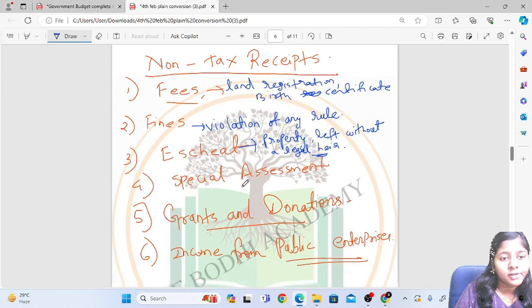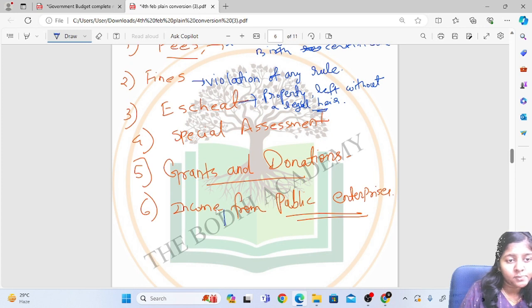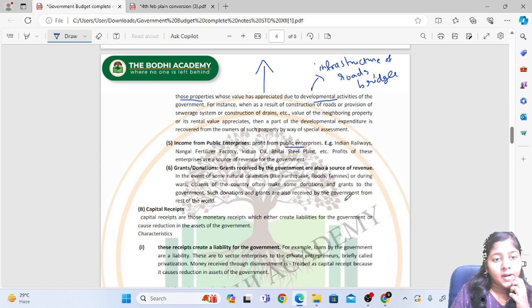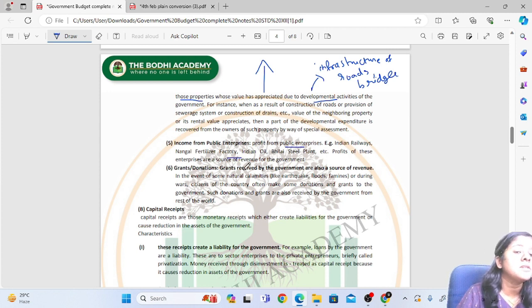Then income from public enterprises. Which are the public enterprises? Whatever profit the government gets from public enterprises like Indian Railways, this is one of the non-tax sources. Or any fertilizer, Nangal fertilizer factory, Indian Oil. So the profits of these enterprises are a source of revenue for the government.